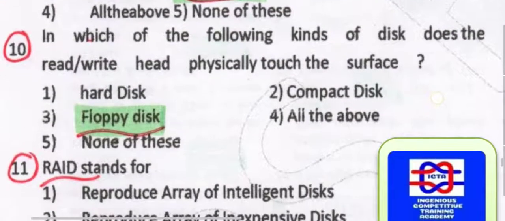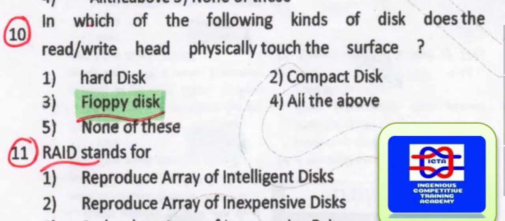Next we have, in which of the following kinds of disk does the read or write head physically touch the surface? We knew that is the floppy disk, which is a kind of disk that can read as well as write.